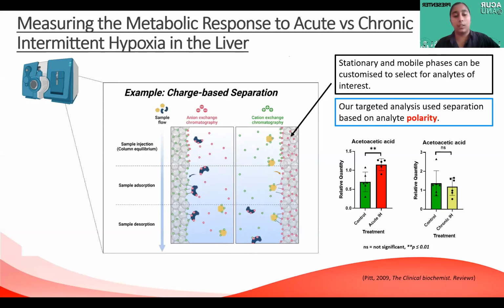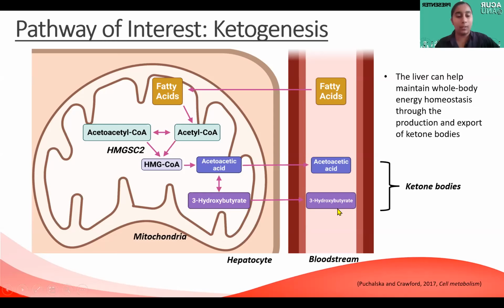Using this technique, we found that the ketone body acetoacetic acid was significantly increased in the livers of rats exposed to acute intermittent hypoxia, but remained unchanged in those exposed to chronic intermittent hypoxia. When blood glucose is low, the liver can produce ketone bodies in the form of acetoacetic acid and 3-hydroxybutyrate, and they can export these through the bloodstream as a source of energy for other organs.